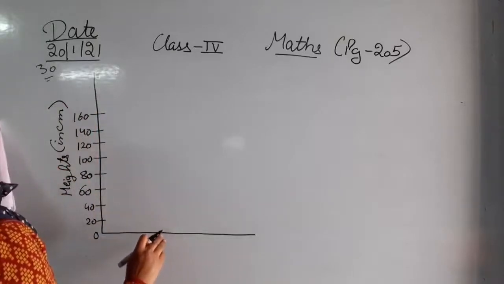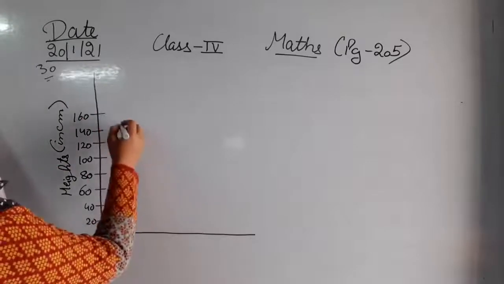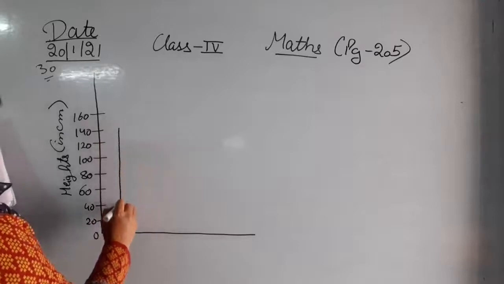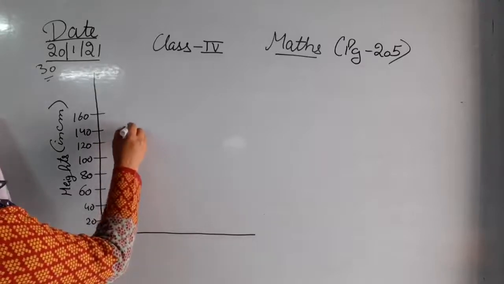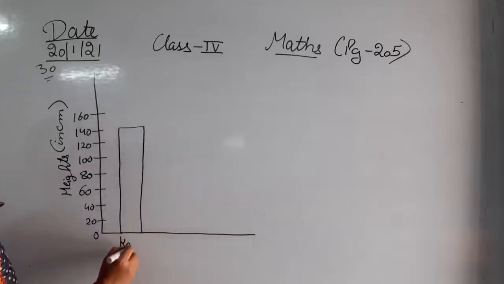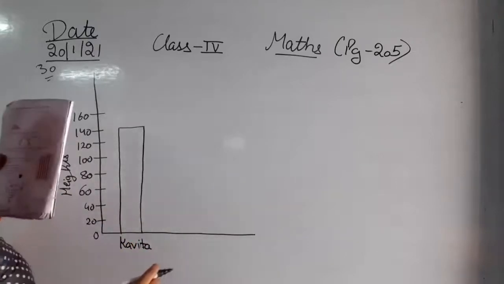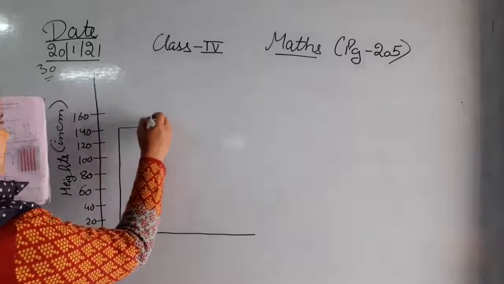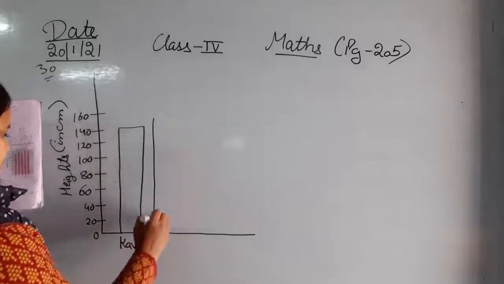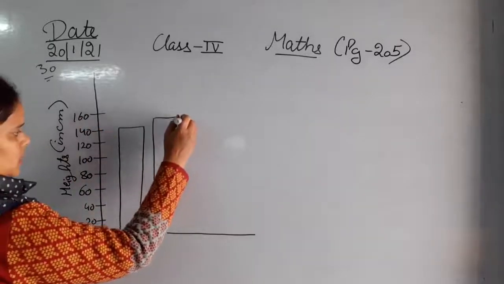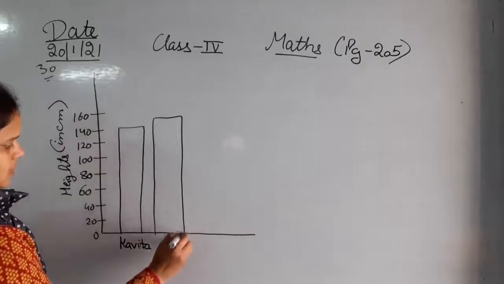The first student is Kavita, that is 140. So this is the height of Kavita. Okay. Second, Sonu. Sonu is between these two, see the gap, half of it will be in the middle, 150.